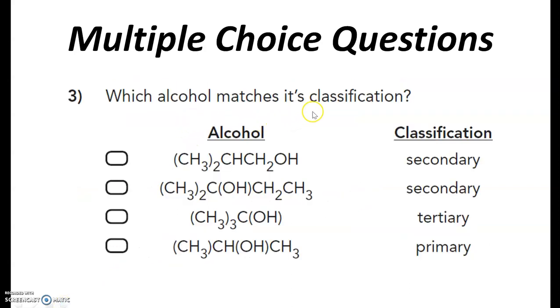Which alcohol matches its classification? Here the most important part is the OH holding carbon. Here the OH holding carbon has 2 hydrogens. It means it's a primary alcohol, but here it's written secondary. So it's a wrong option. Second one, the OH holding carbon has no hydrogen. It means it should be tertiary, but here it's written secondary. So this is also a wrong option. Here the OH holding carbon has no hydrogen and it's a tertiary alcohol, so this option is the correct option.